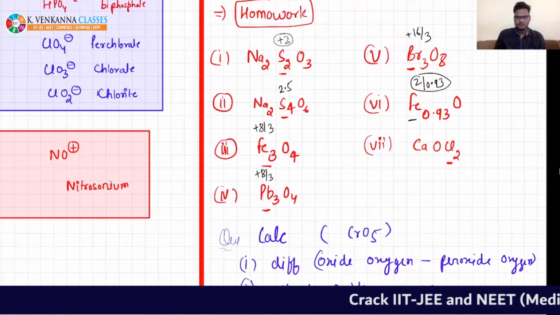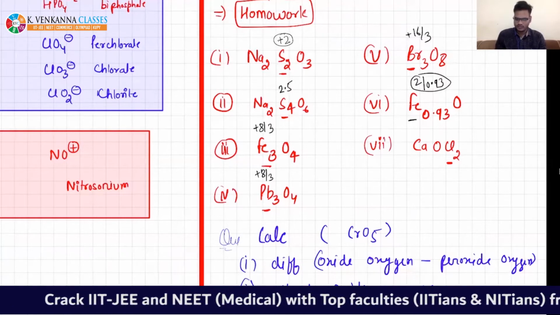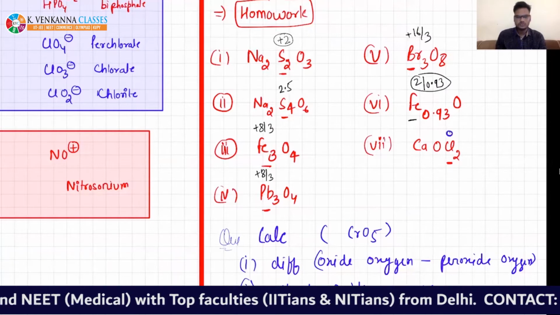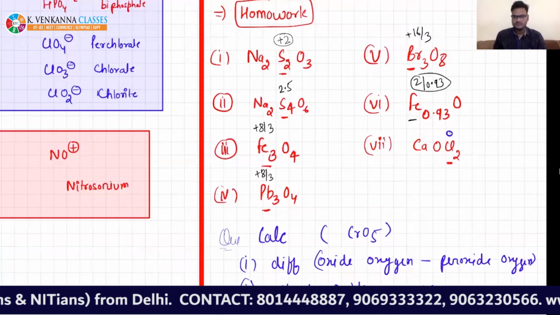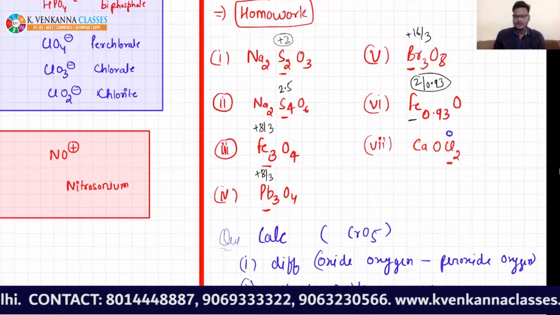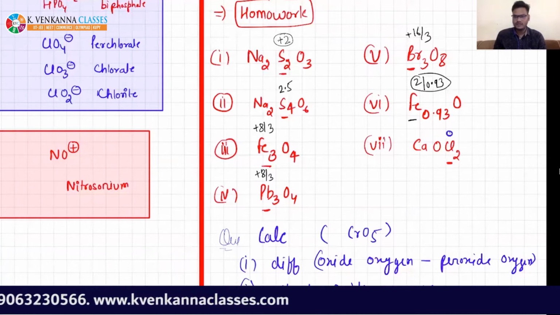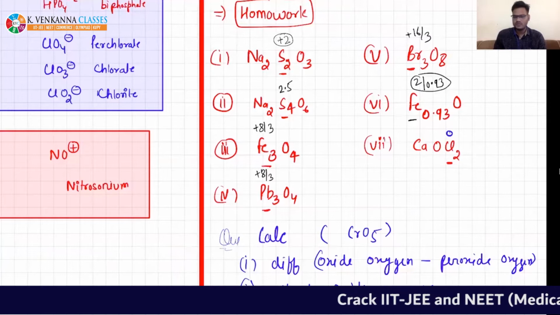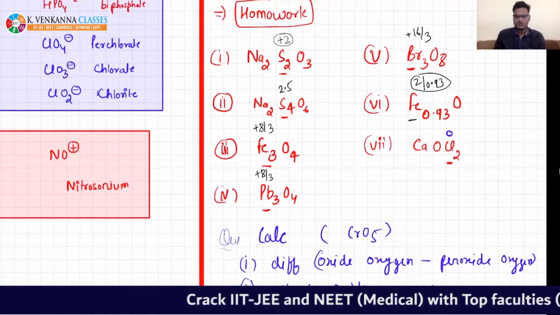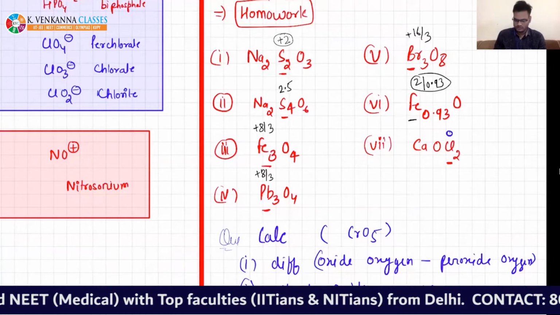Okay, so in this case, if you calculate, then it will come as 0. How is it possible to have 0 oxidation number in the combined state, right? If you are combining with other elements, your oxidation number should be either positive or negative. Either you would have gained the electron or lost the electron.